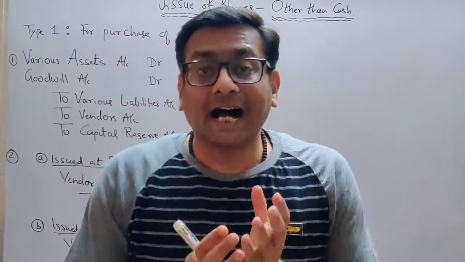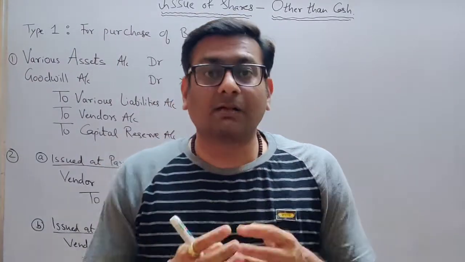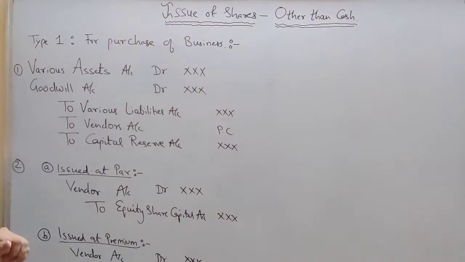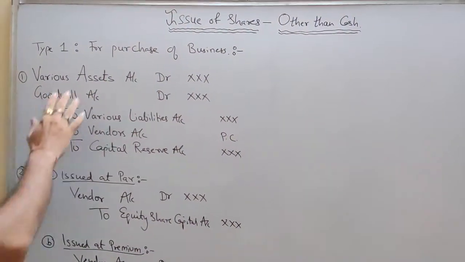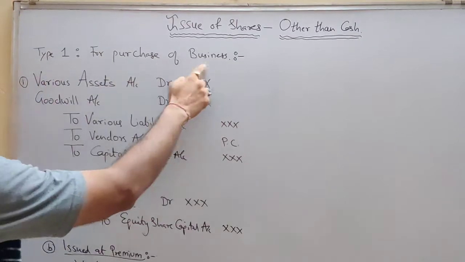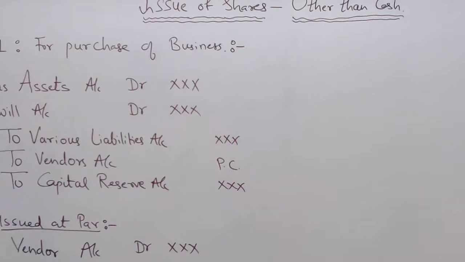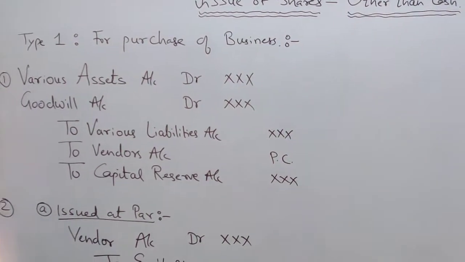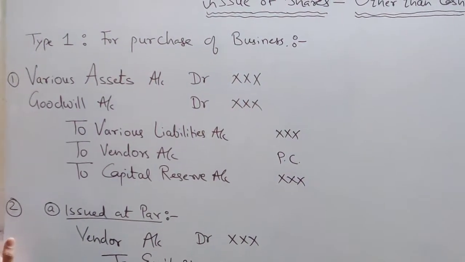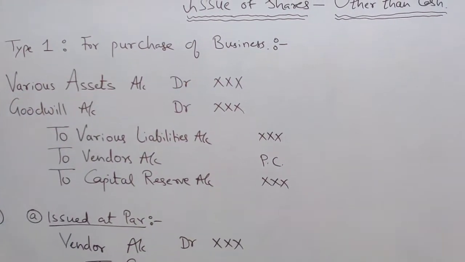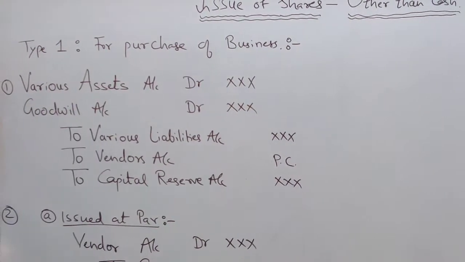Now let's see how to record this in our books of account. So these are the master entries. Now let's try to understand. This is type 1, for the purchase of business other than cash. Now you have to pass two entries. In company accounting, as I have explained in my previous video also, for each transaction there are two entries. So why two entries, students, here?